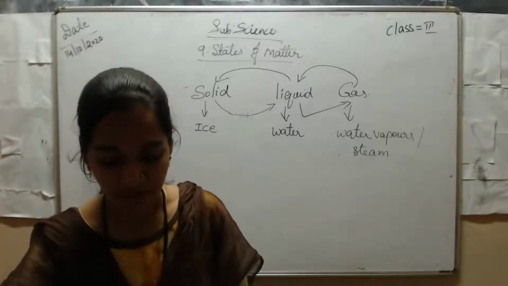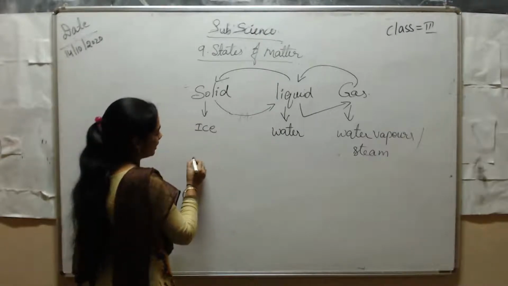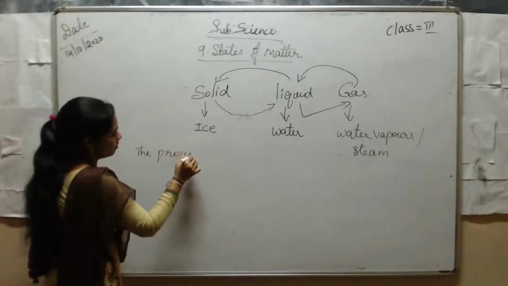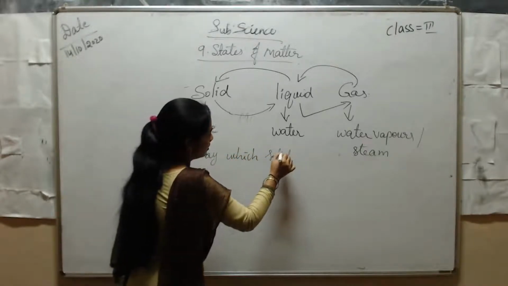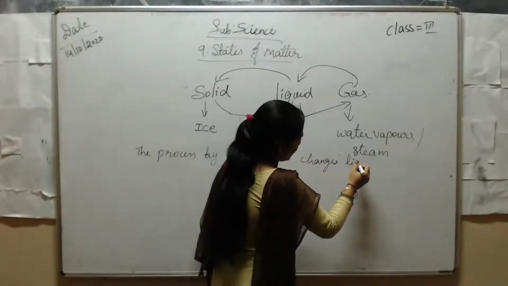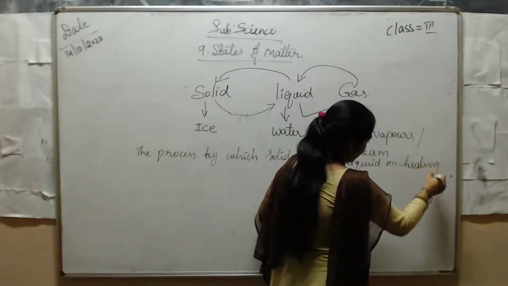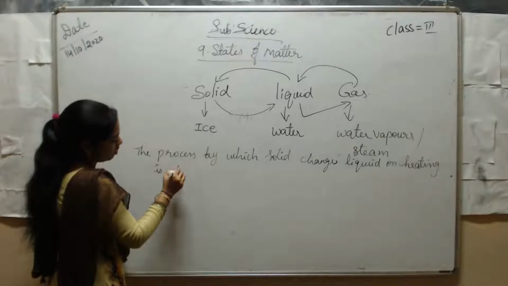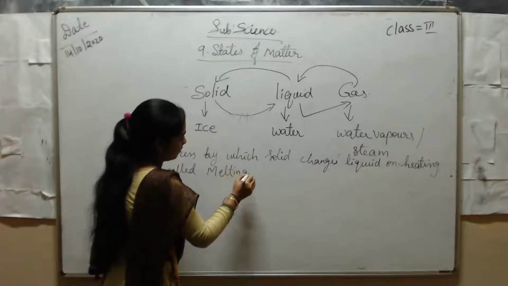The process by which the solid changes into liquid on heating, okay, the process by which a solid changes to liquid on heating is called melting.